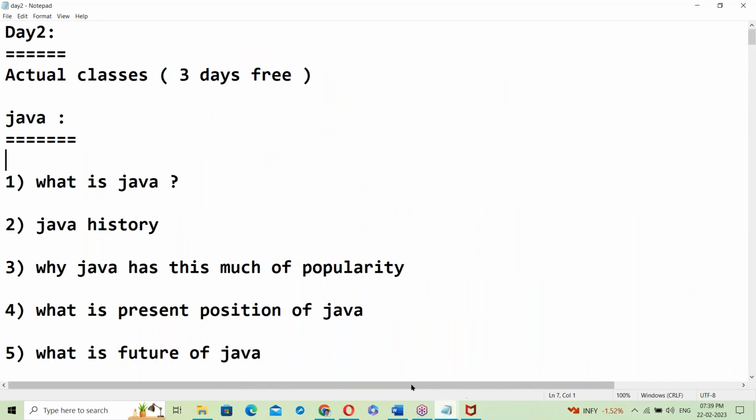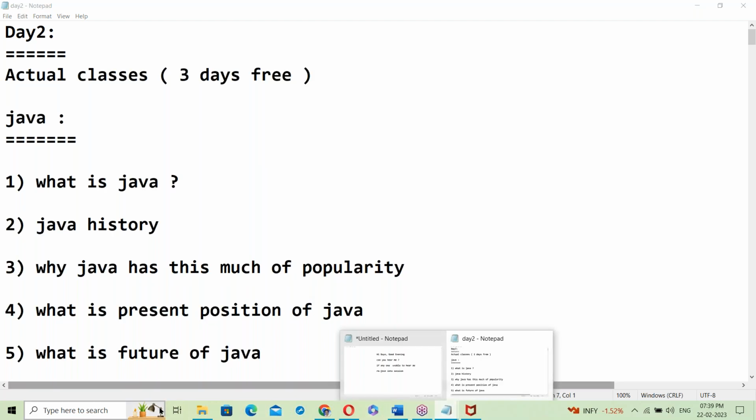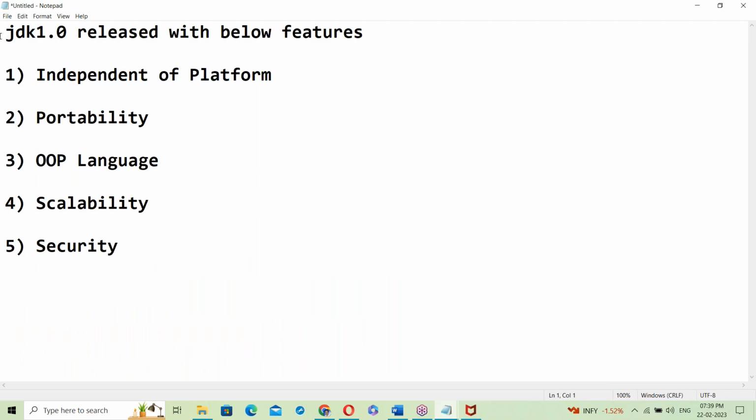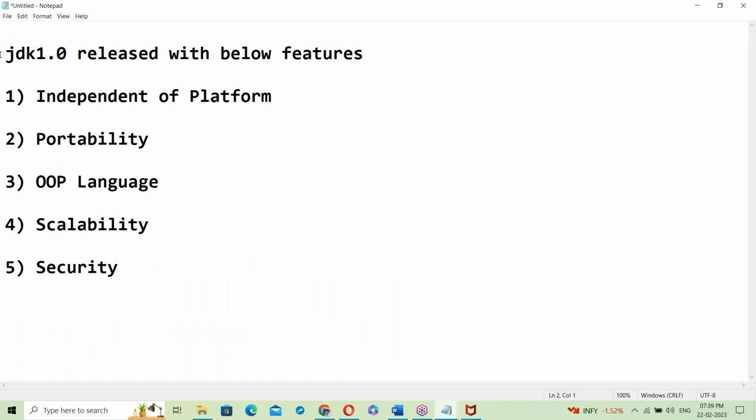Today is day 3. Today's topic is Java features. JDK 1.0 was released with the below features: platform independence, portability, object-oriented language, scalability, and security.